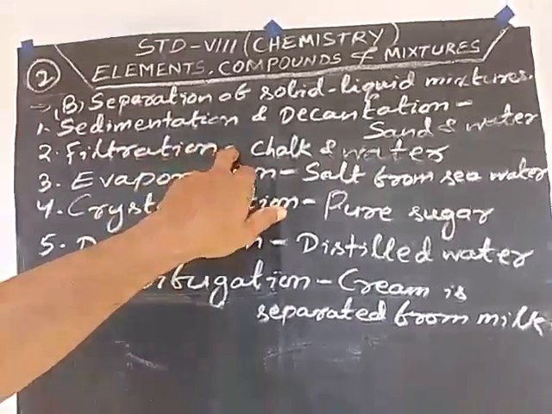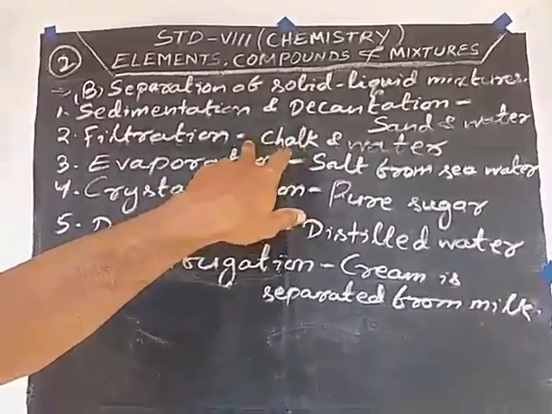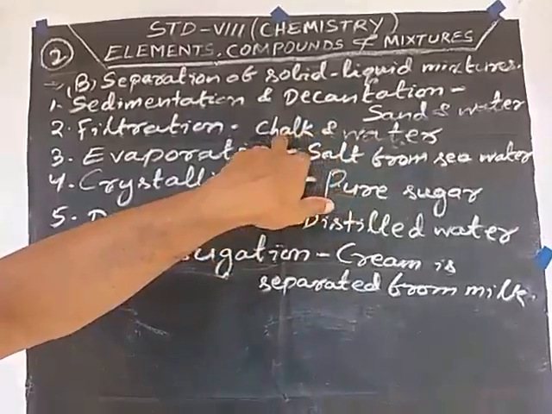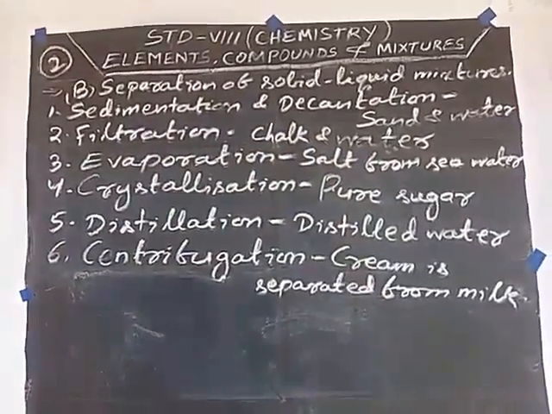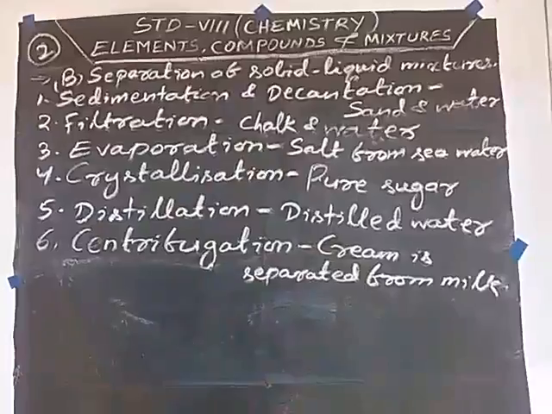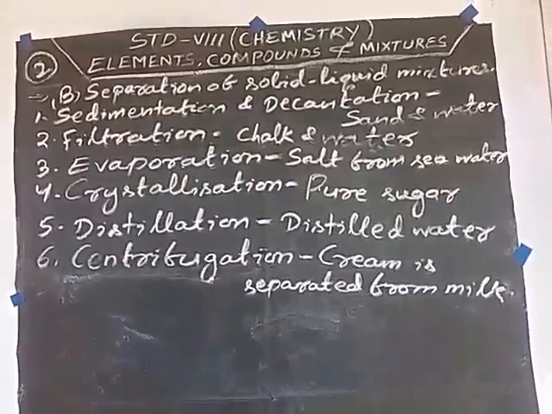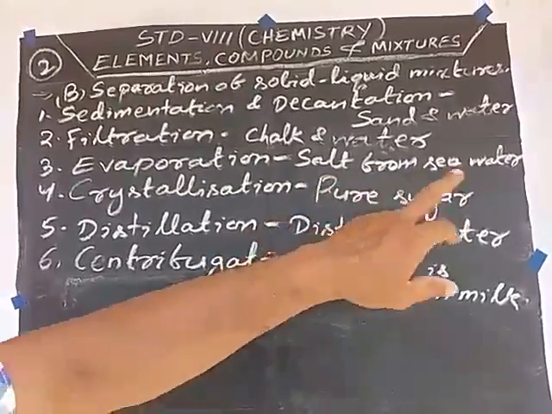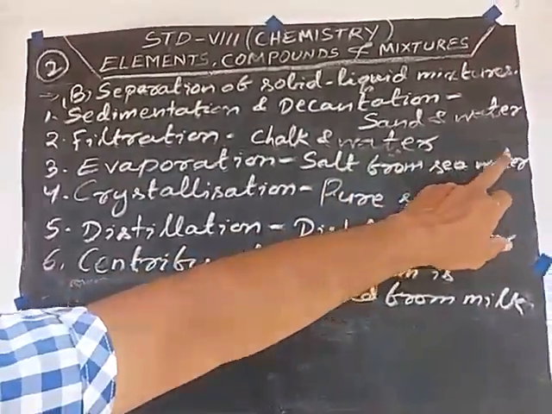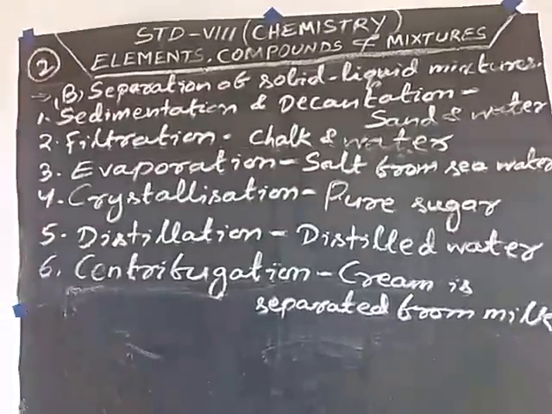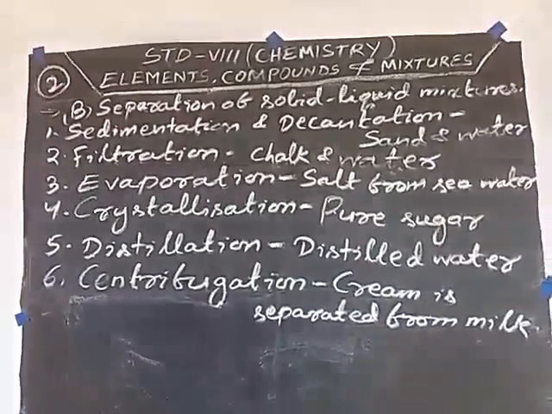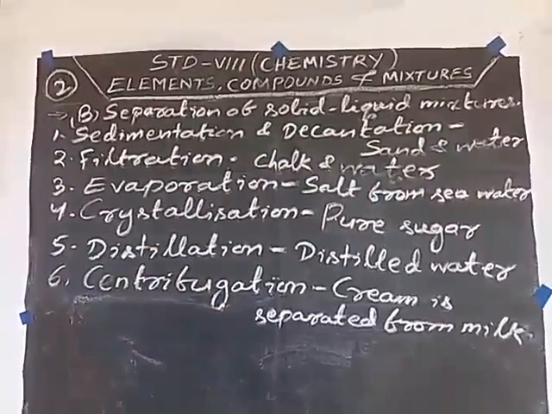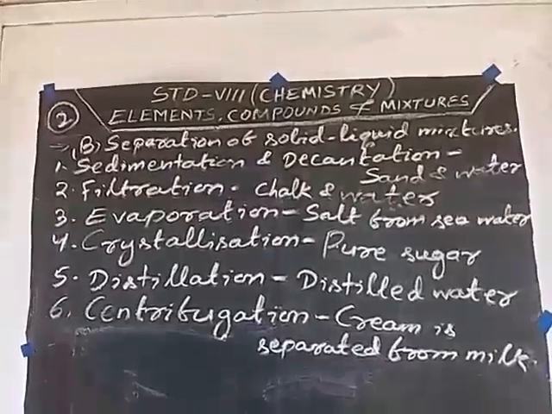Then filtration. In filtration, cotton cloth or filter paper is used, for example for chalk and water. Chalk is separated by the filter. Then evaporation. Evaporation means the liquid is evaporated by exposing it to air or dry air or by heating. Salt from sea water, or salt and water, you can evaporate; the salt remains behind as residue and the water evaporates. Then crystallization. Pure sugar can be crystallized by this method.